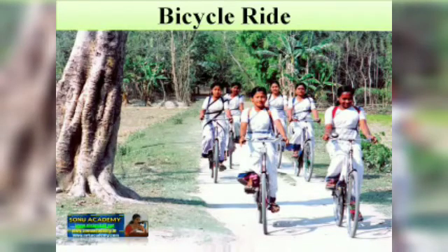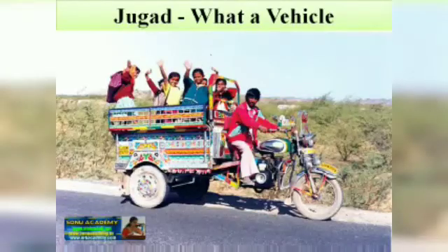In some states it is not easy for girls to go to school, so for their safety they go to school by bicycles in groups.